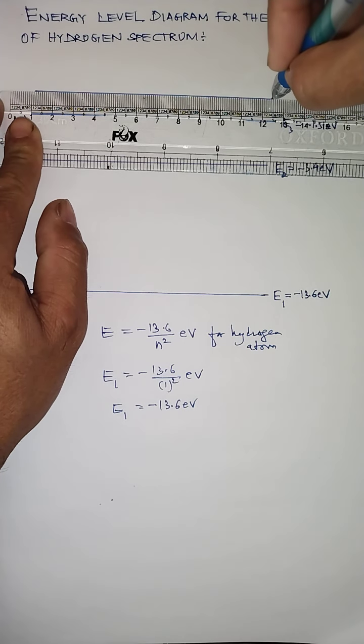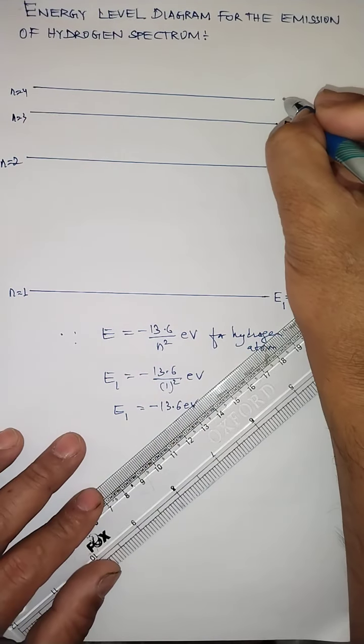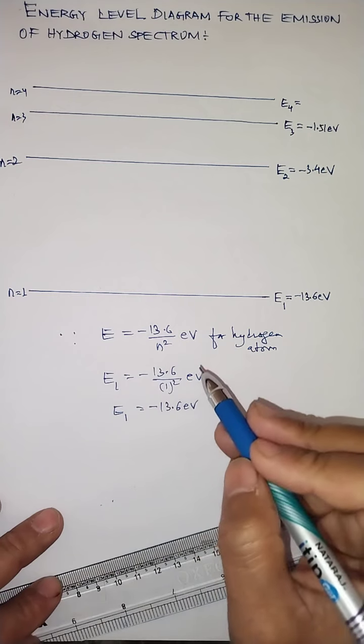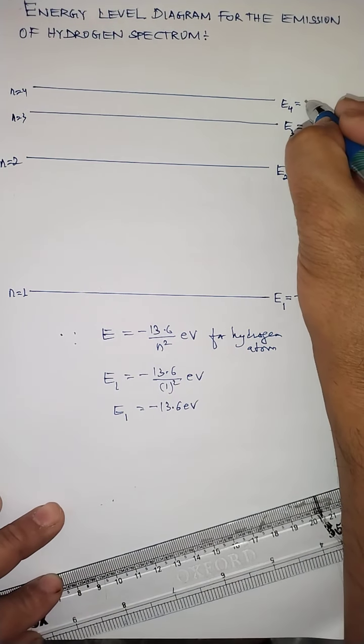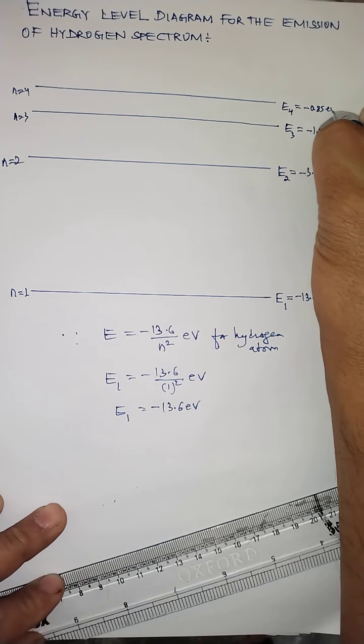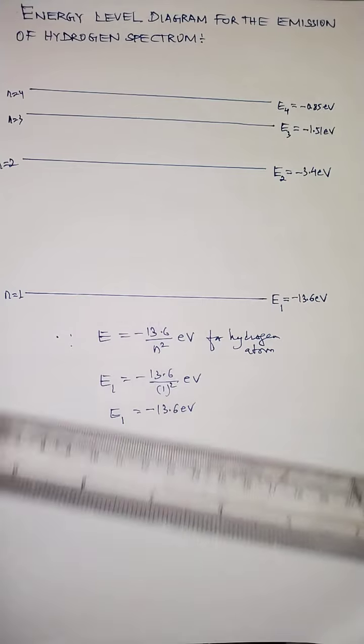So let me just do it this way. Then n equals 4. For n equals 4, the energy acquired by the fourth orbit is also calculated by the same formula, and it will be how much? Approximately minus 0.85 electron volt. Okay, and similarly we calculate the energy acquired by the electron in the fifth orbit.